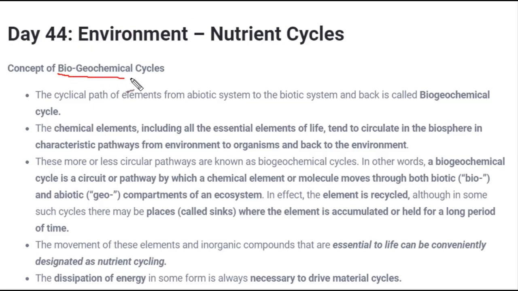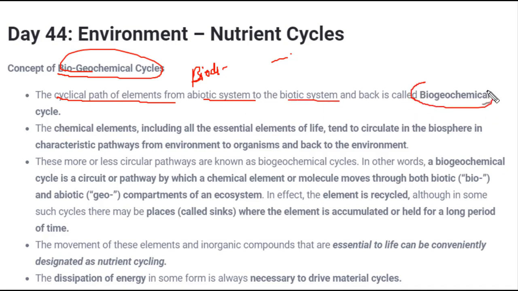What are these biogeochemical cycles? In ecology and environment, we have seen that our biodiversity consists of biotic components and abiotic components, and there is movement of nutrients between them in the ecosystem. So the cyclic path of an element from the abiotic system to the biotic system and back would be called a biogeochemical cycle. Now what are these chemical elements? These chemical elements include all the essential elements of life which tend to circulate in the biosphere in a characteristic path from environment to organism and then back to environment.